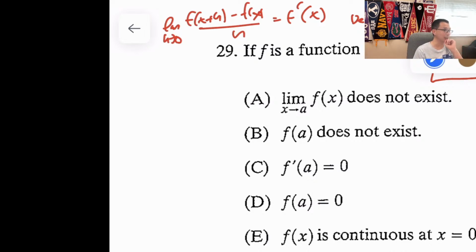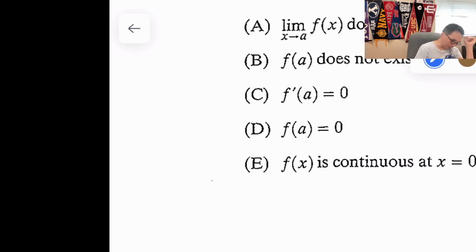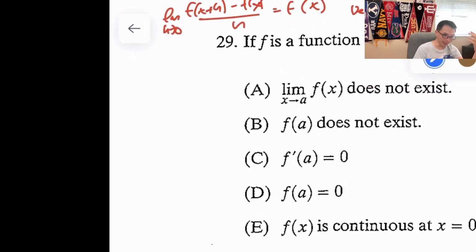They doubt the limit exists. Now this one just means the limit exists, but does not equal f of a, right? Limit exists, but does not equal f of a. So that's what we're going to talk about. That's not continuous. So the next layer is to understand what is the next layer.